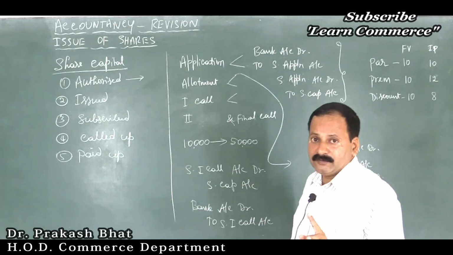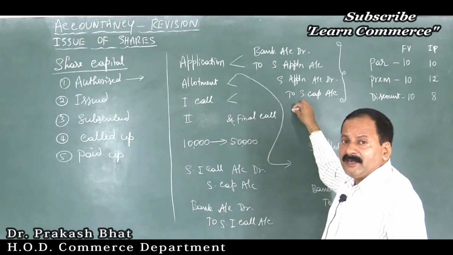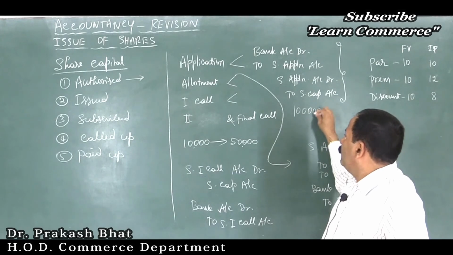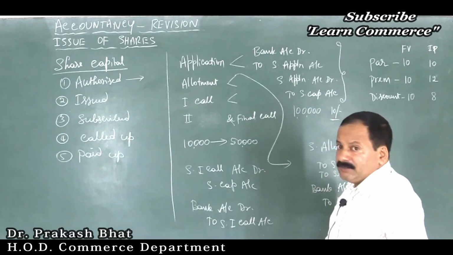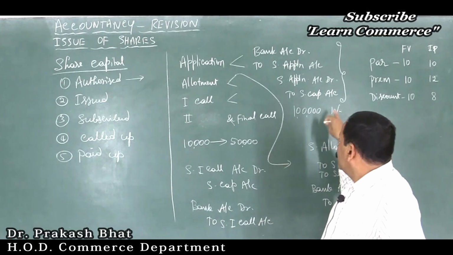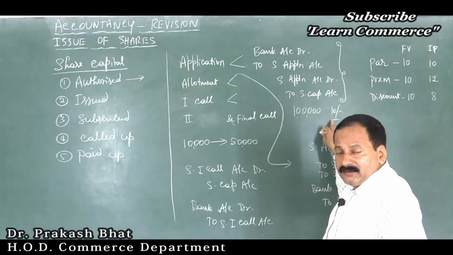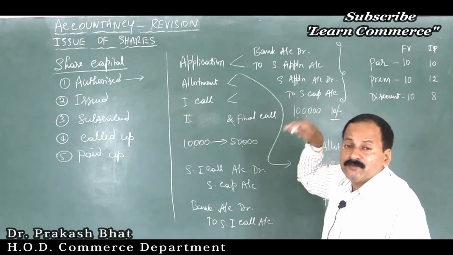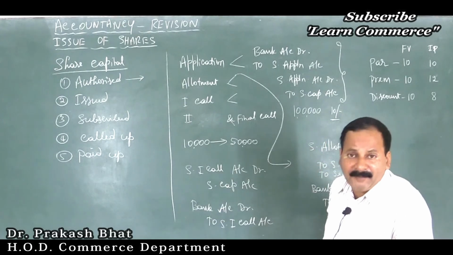So be careful. So here they may give you a company, ABC Company Limited issued 1 lakh worth equity shares of rupees 10 each. See the wordings. 1 lakh worth shares of rupees 10 each. What does that mean? Is it 1 lakh into 10? The amount that will be collected? No. 1 lakh worth shares. 1 lakh worth means that is the amount that the company is going to collect from the public.